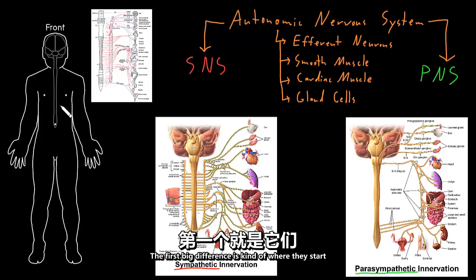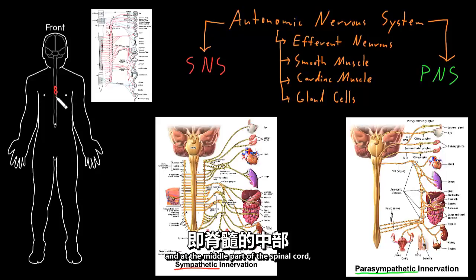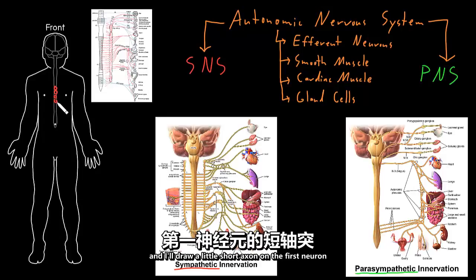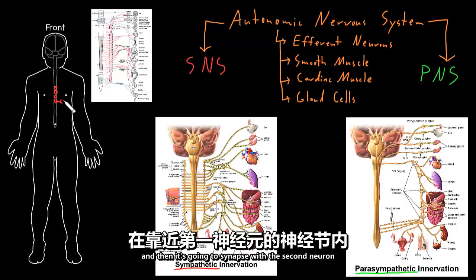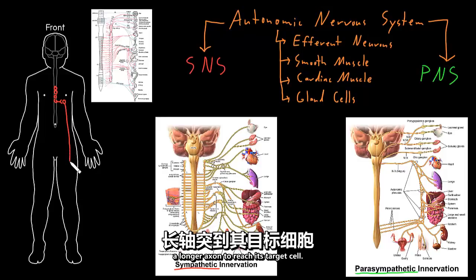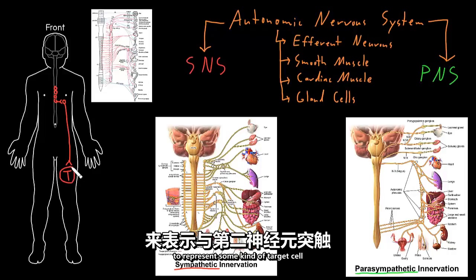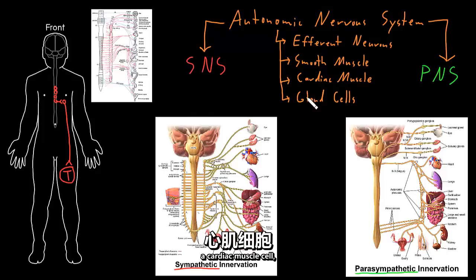The first big difference is kind of where they start in the central nervous system. The sympathetic nervous system starts in the middle part of the spinal cord. Let me draw a bunch of somas here. And I'll take one of these, and I'll draw a little short axon on the first neuron that's coming out of the central nervous system. And then it's going to synapse with a second neuron in a ganglia close to where the first neuron is. And then this second neuron is going to send a longer axon to reach its target cell. So let me draw a big T to represent some kind of target cell that it's going to synapse on. And this target cell will be a smooth muscle cell, a cardiac muscle cell, or a gland cell.